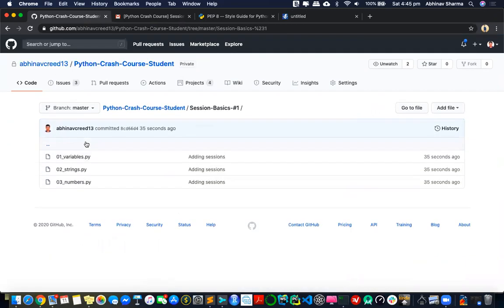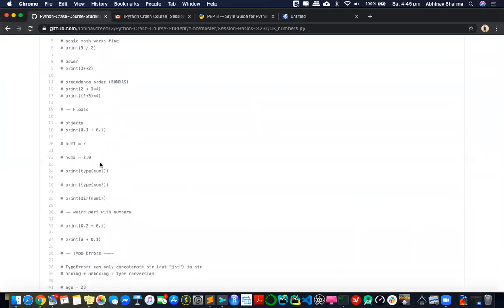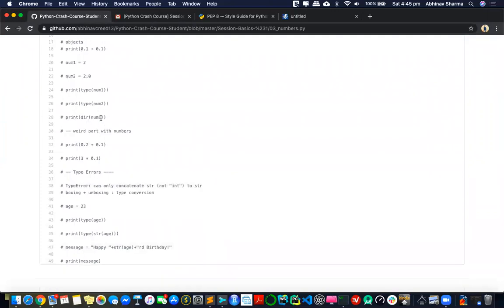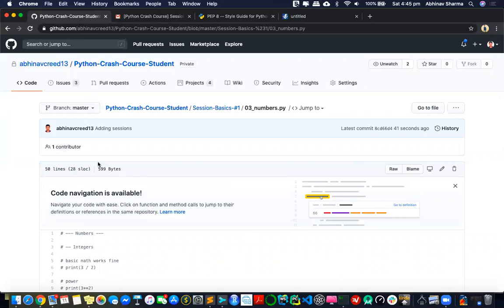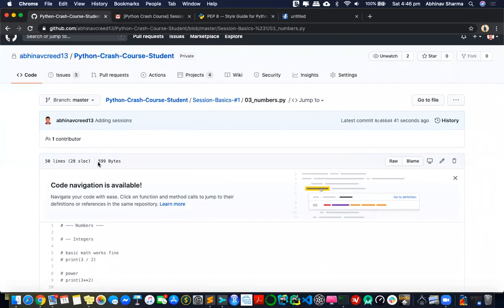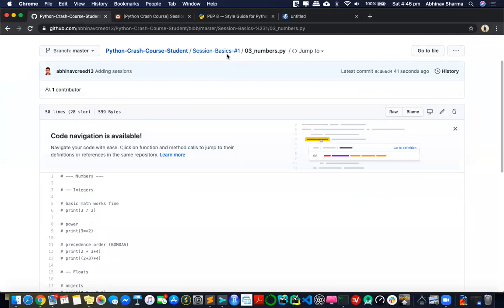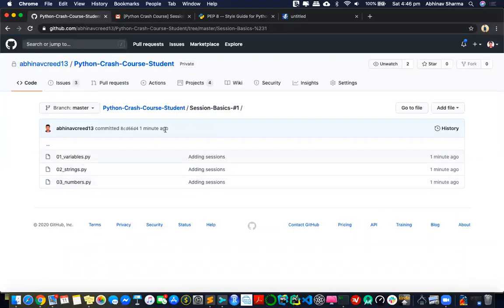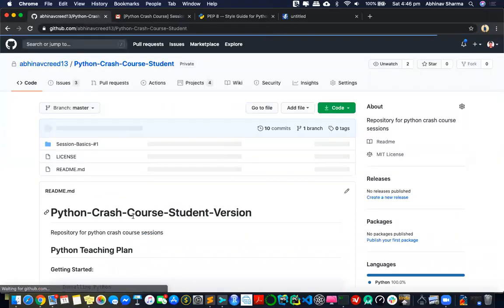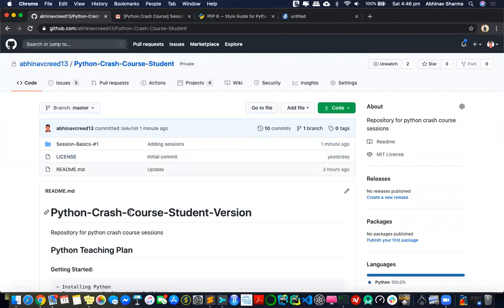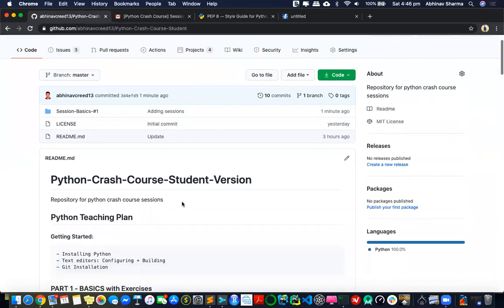Yes, you see all these PY files I'm creating in front of you. Variable, string, and if you open that, you'll see all that is commented, but it will give you an idea of what I did and where I did it. If you're going through my video for that concept and you want to copy or look at that code, you can obviously come back to these Python files. Right now these files are pretty basic, but as we move on to bigger projects, this GitHub becomes very important, because then you might have to go back to my code and see how I've done it. That's how this whole course will work.